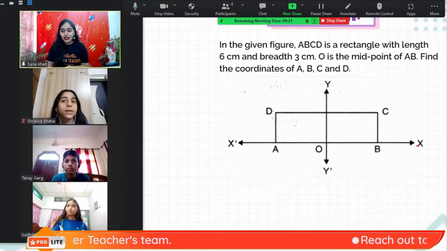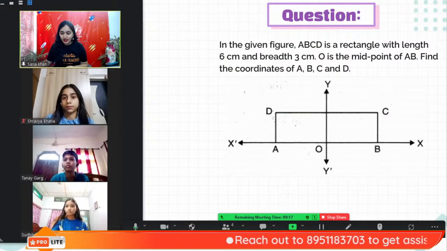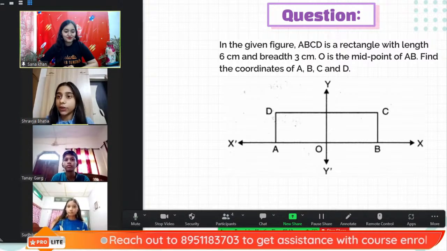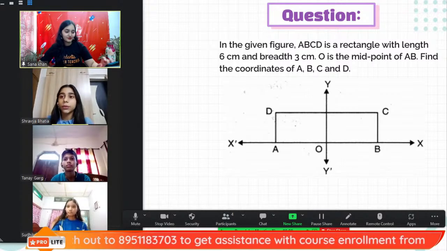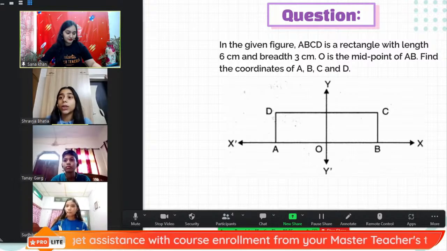Right? So now the last question which Shravya will be explaining to us, and here it is. Yes, ma'am. In the given figure, ABCD is a rectangle with length 6 centimeter and breadth 3 centimeter. O is the midpoint of AB.